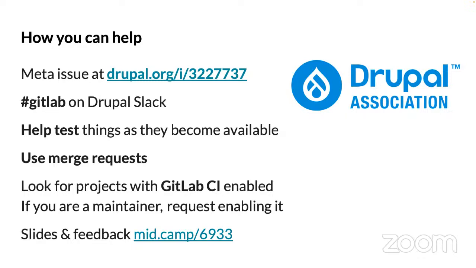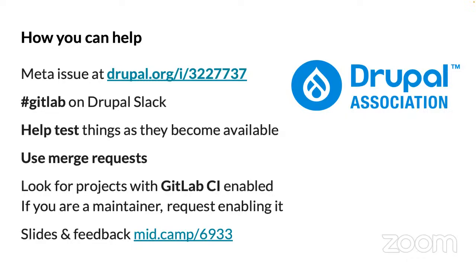GitLab is on a release schedule. They put in a bunch of new features every month, and they have security releases once or twice a month. So we're in the same position everyone else is with updating Drupal core, potentially every month. You wait, and you want to update it pretty quickly.